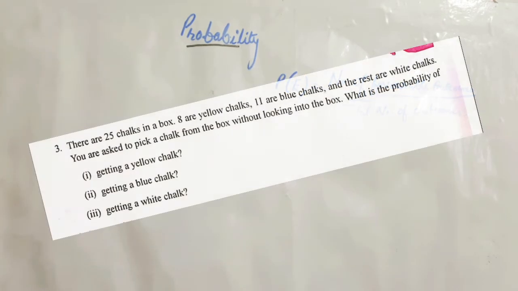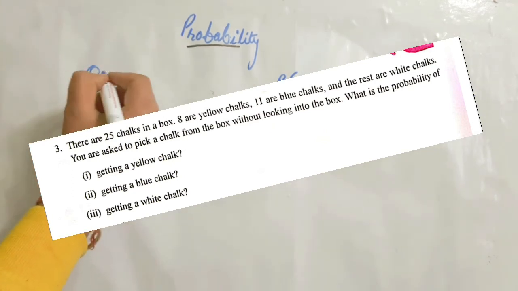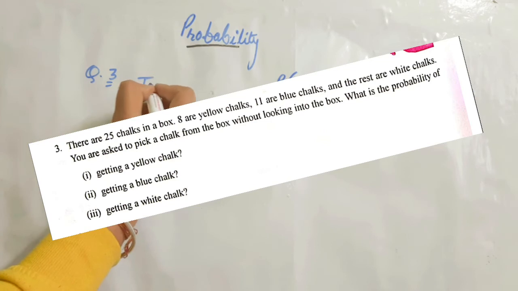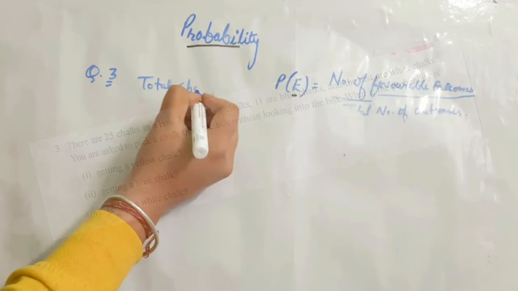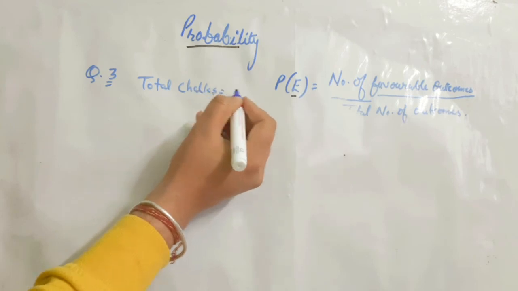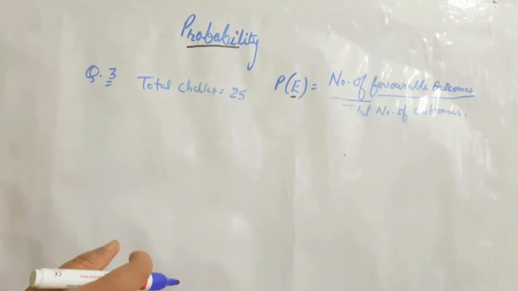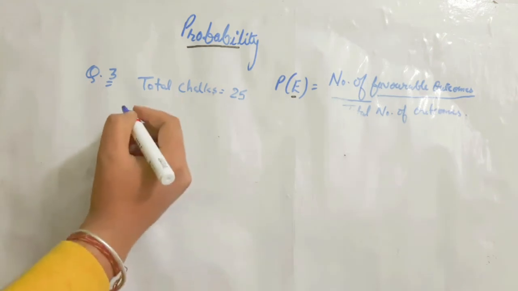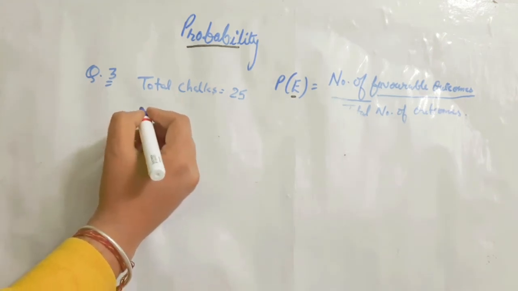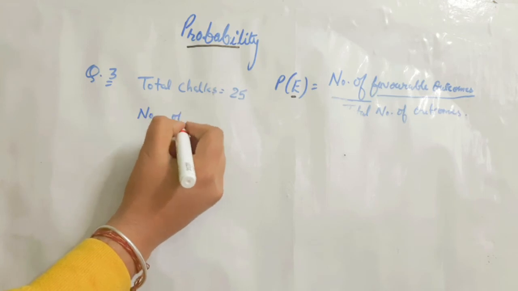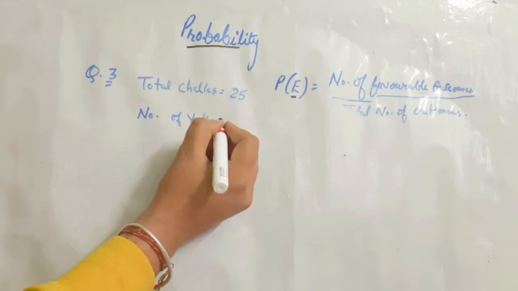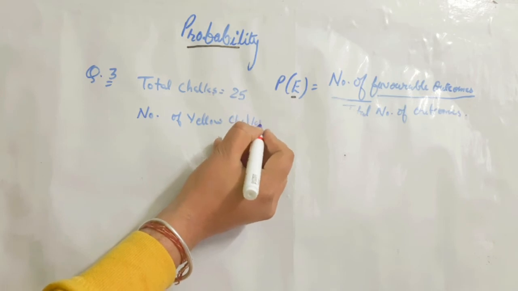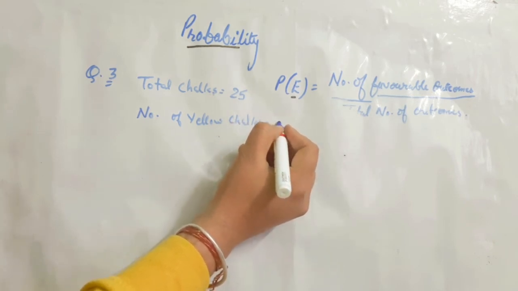Next is, there are 25 chalks in a box. 8 are yellow, 11 are blue, and rest of them are white. Means in this question, total chalks are given equals to 25, in which number of yellow chalks are 8.